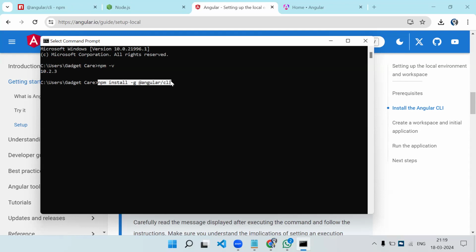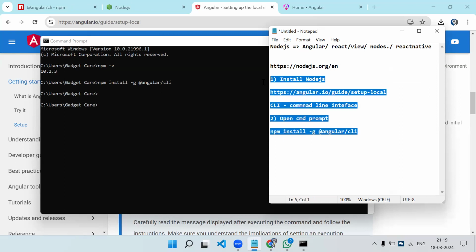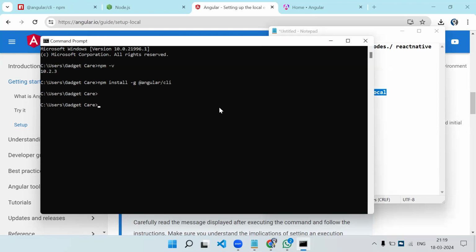The Angular command starts with ng. So if you don't install the Angular CLI, ng won't be recognized. It won't understand what ng is. Right? So the next step, you need to open the command prompt and run this command. This is the second step. Now, coming back to our code, the basic installation is done.